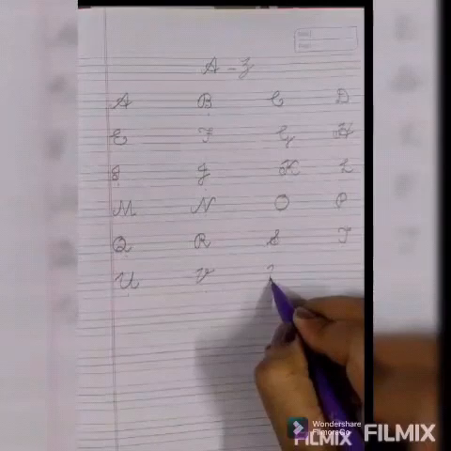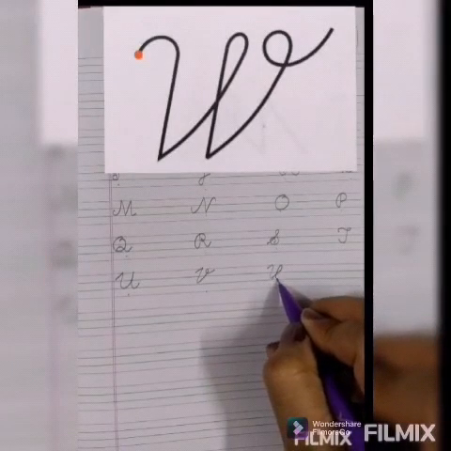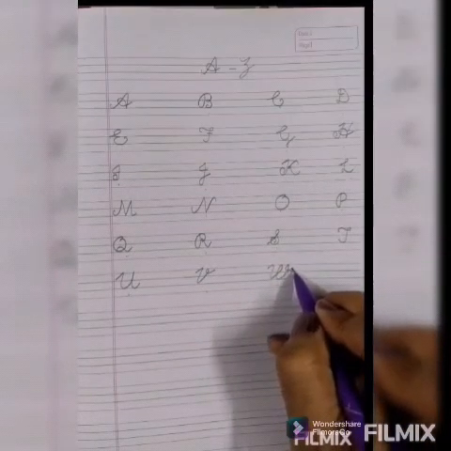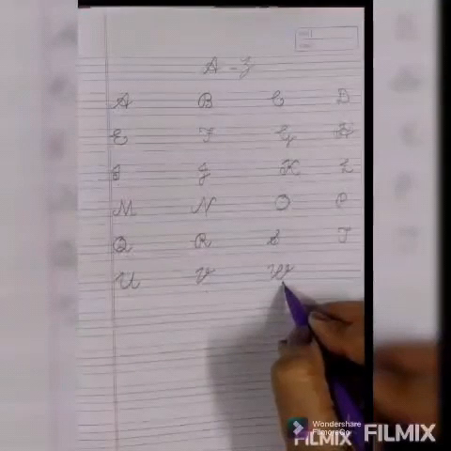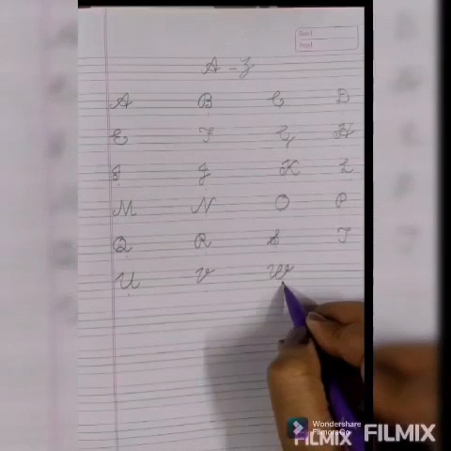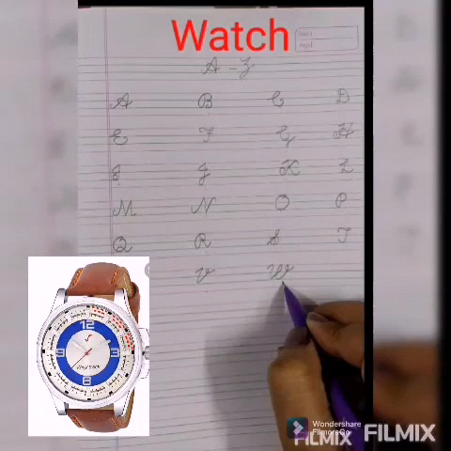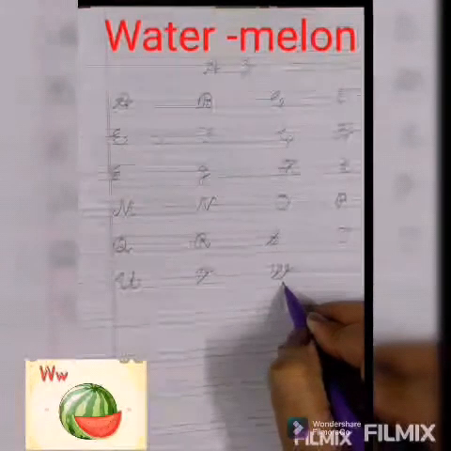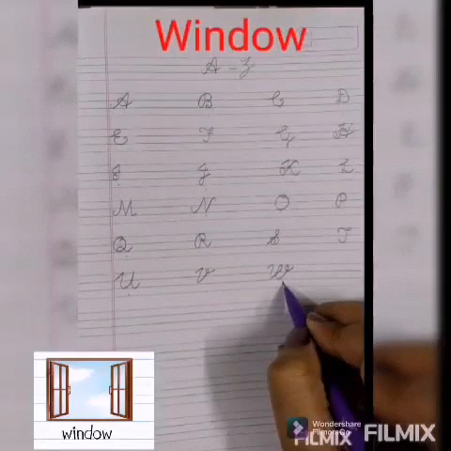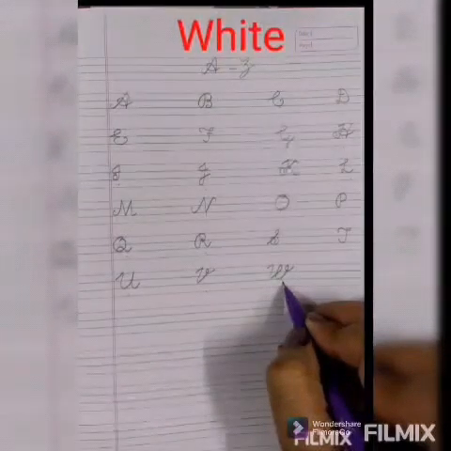Capital cursive W. Phonic sound of W is W. W for watch, W for whale, W for watermelon, W for window, W for white.